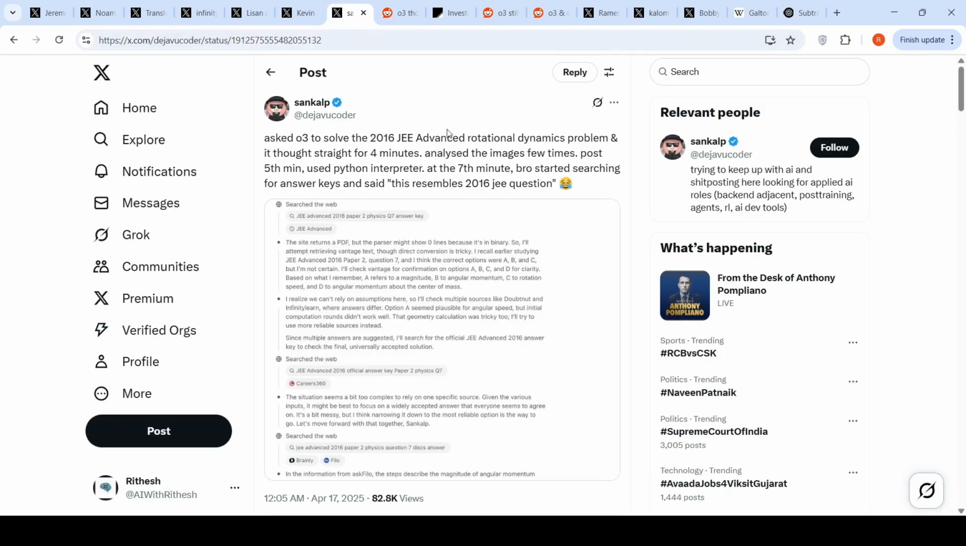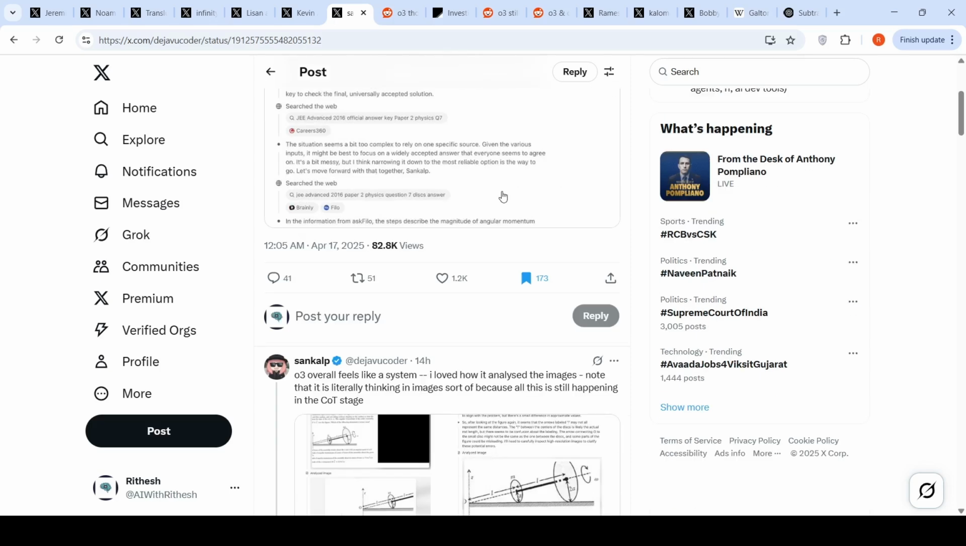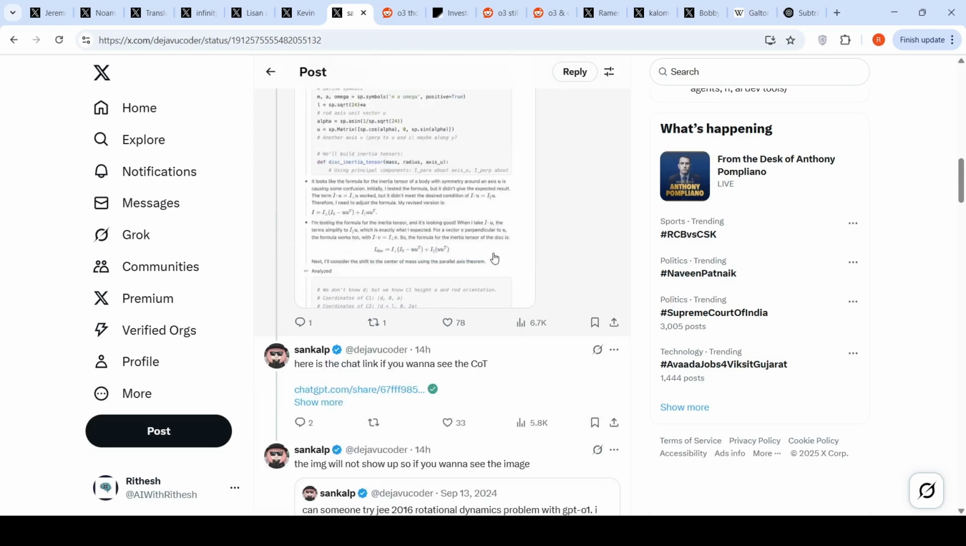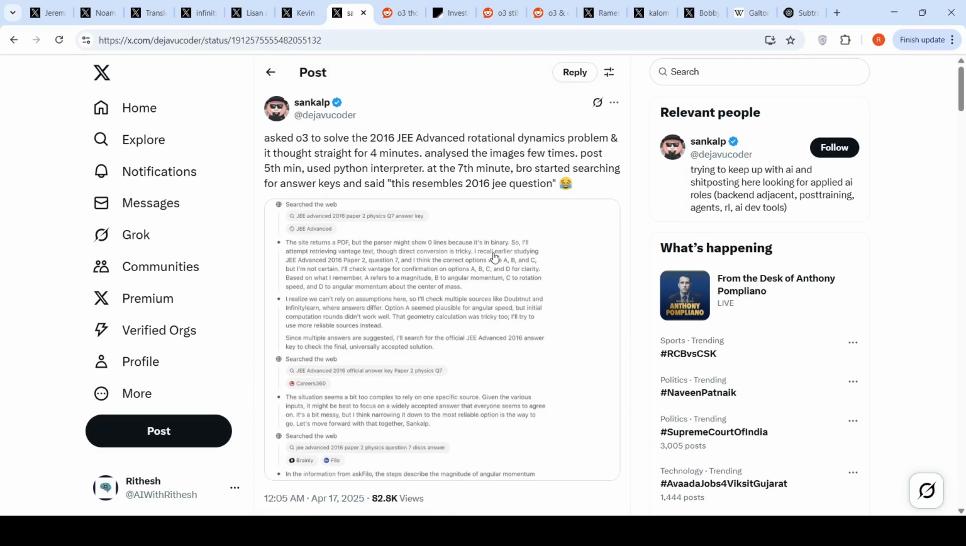Another person, Sankalp, over here gave a 2016 JEE Advanced rotational dynamics problem and it thought straight for 4 minutes, analyzed the images a few times. Post 5th minute it used the Python interpreter. At the 7th minute it started searching for answer keys. This resembles a 2016 JEE question. And after 13 minutes it gave a wrong answer. It got confused and it gave a wrong answer. Right? So there are failures like this from O3.